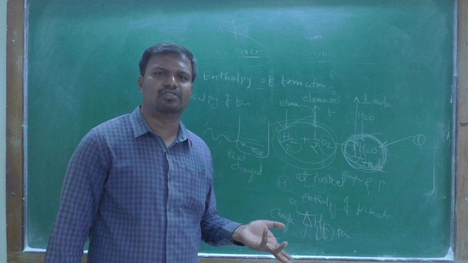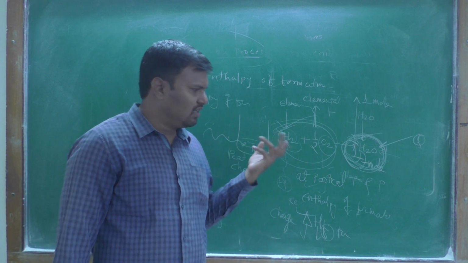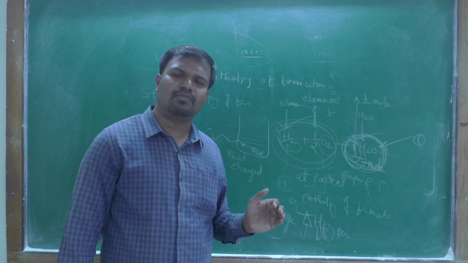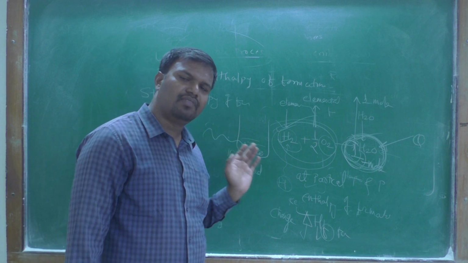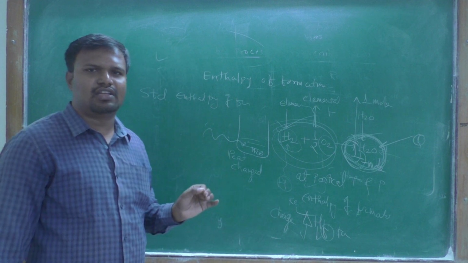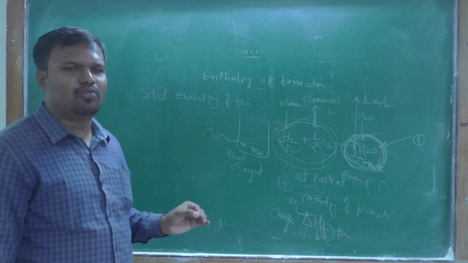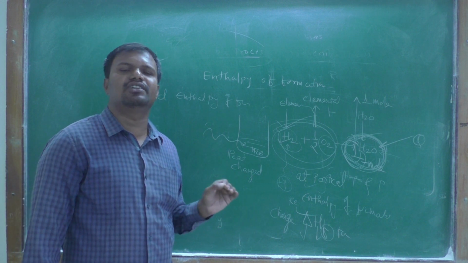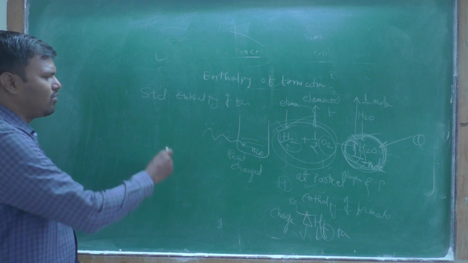If you do not mention it, the standard state is 298 Kelvin temperature and pressure of 1 bar or 1 atmosphere. But instead of this, you can simply say at the standard state. Therefore, we define the change in heat during formation of 1 mole of substance from its elemental form at a standard state as the standard enthalpy of formation.